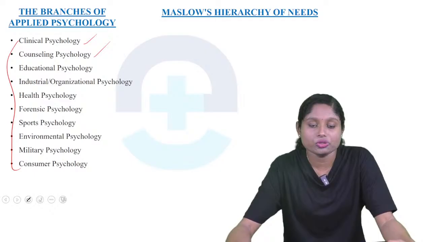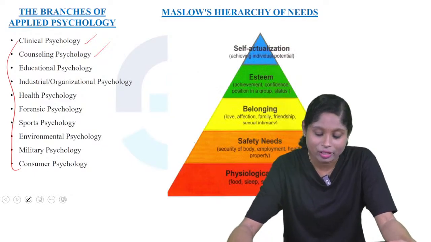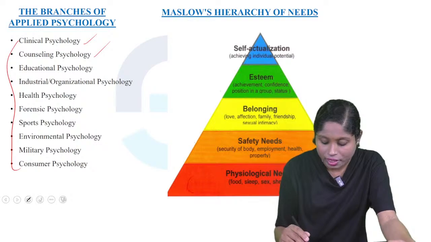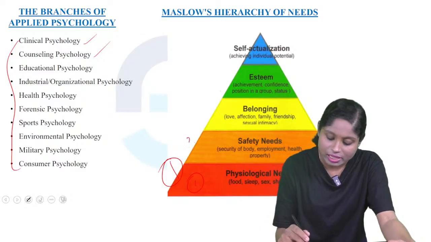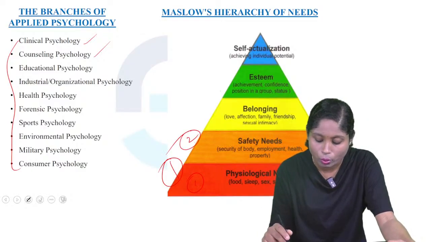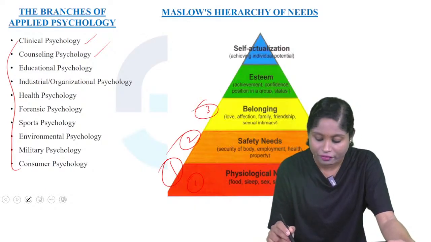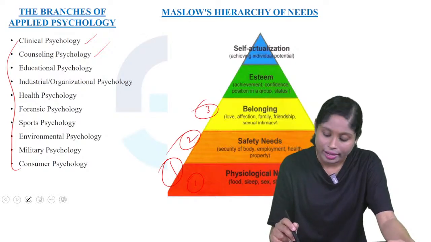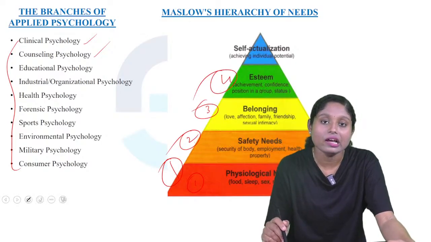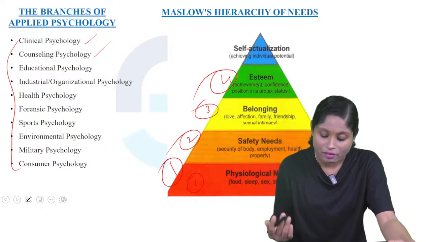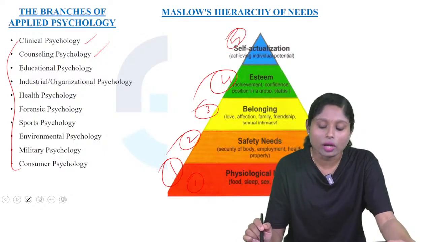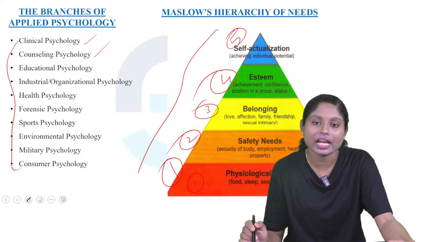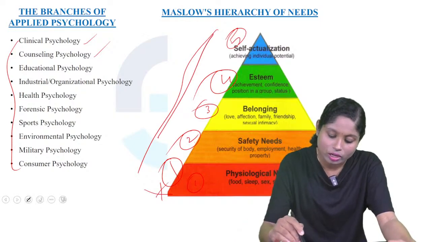The next important topic or question that may come for the exam is Maslow's hierarchy of needs. What is the first one? It is physiological needs like food, sleep, sex, shelter. Second is safety needs like security of body, employment, health, property. Third is belonging needs like love, affection, family, friendship, sexual intimacy. Fourth is esteem needs like achievement, confidence, position in a group, status. At the top is self-actualization, achieving individual potential. So this is Maslow's hierarchy of needs. This is the basic one and it goes like this.